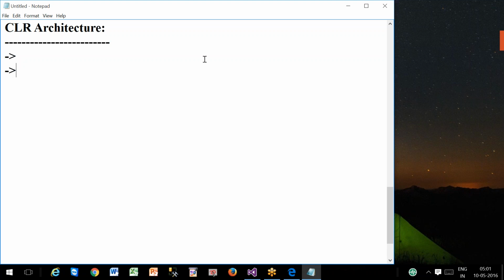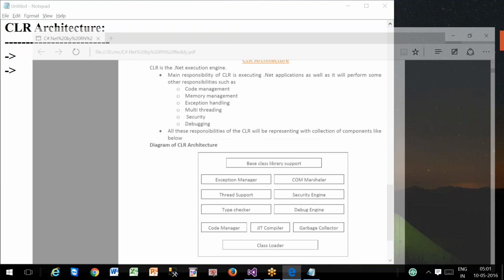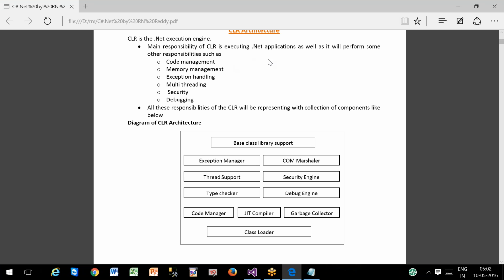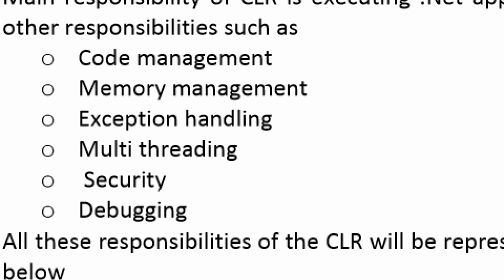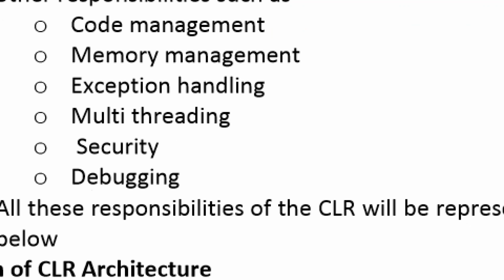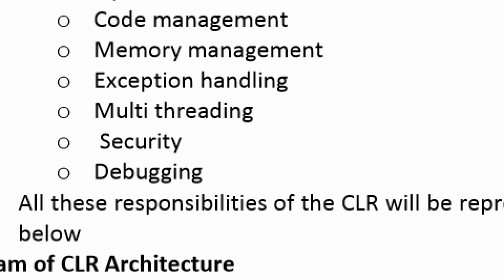The main role of the CLR is executing the .NET application, but the CLR provides many other services. Its other responsibilities are code management, memory management, exception handling, multi-threading, security, debugging, and so on.